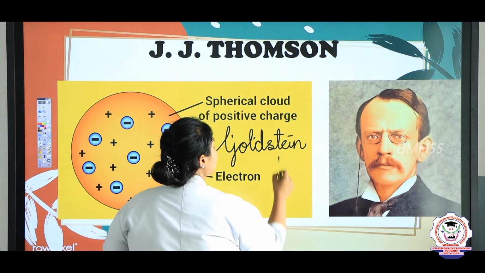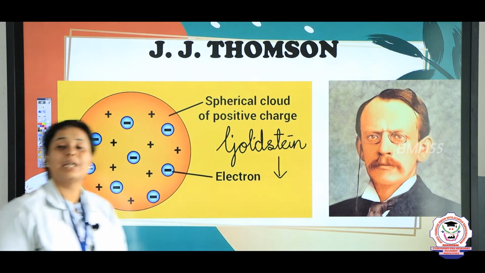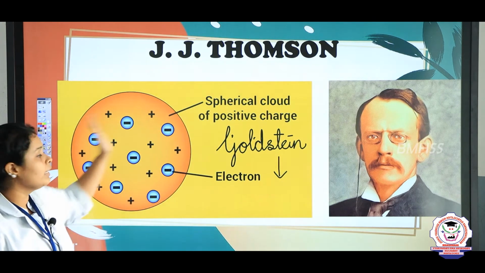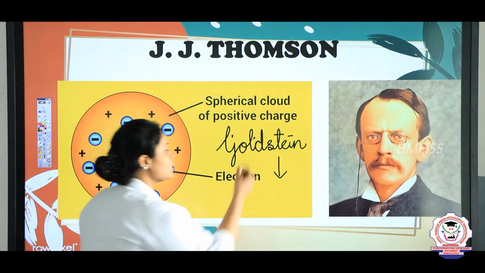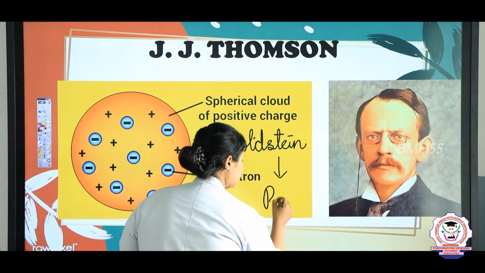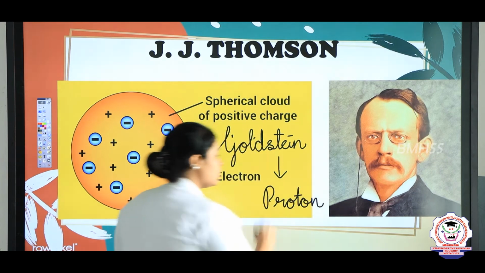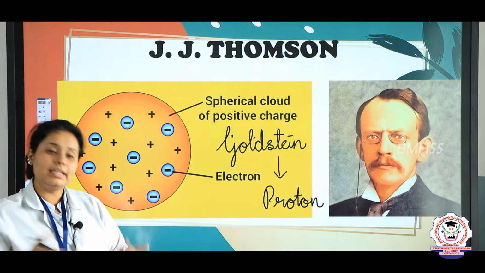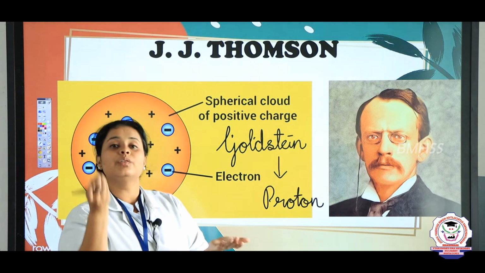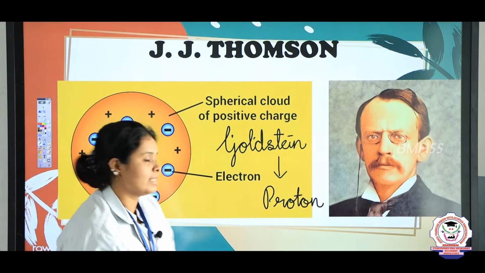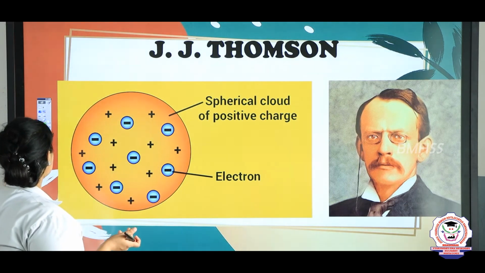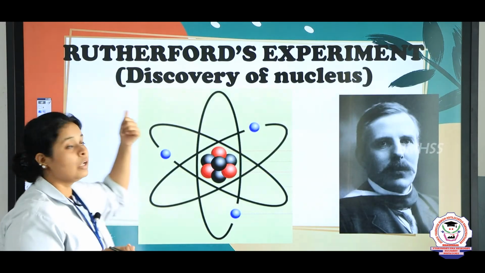said that the positive part which is present in the watermelon, or here in the model of an atom, was named as proton. So, it is also said that in the layer of protons there are few drops of electrons present, right? Yes. Then later on came the person Rutherford.